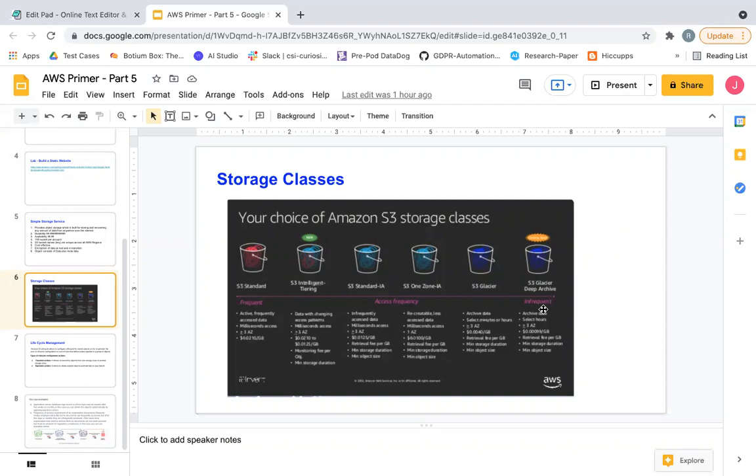Say you want to store something which you don't want to use very frequently, rarely, like once in 10 years. For that, I won't charge you a storage charge, or if I take some money for the storage, it would be very minimal. But I'll charge you on the retrieval. Here the retrieval takes 12 hours, so that is now costly. Retrieval is costly.